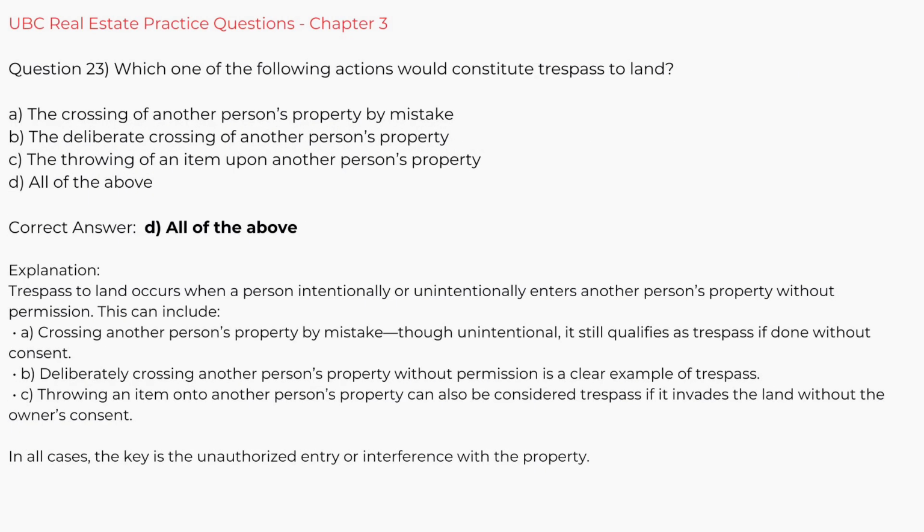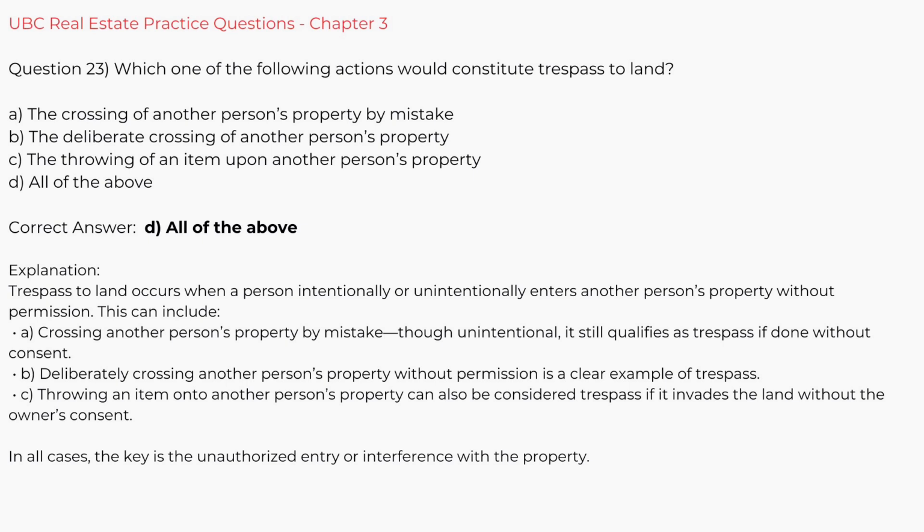Question 23. Which one of the following actions would constitute trespass to land? A. The crossing of another person's property by mistake. B. The deliberate crossing of another person's property. C. The throwing of an item upon another person's property. D. All of the above. Correct answer, all of the above.